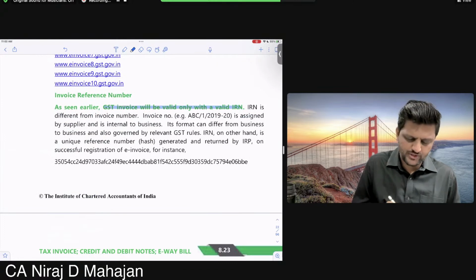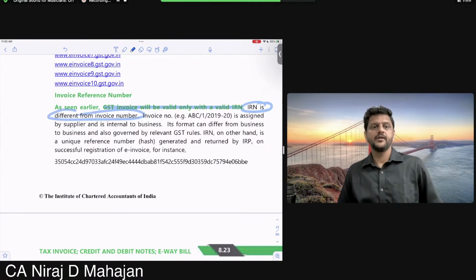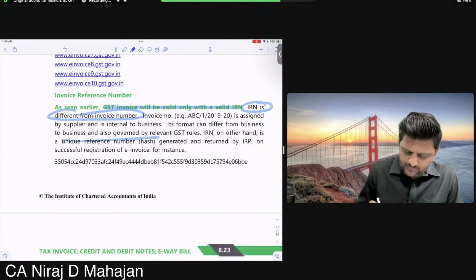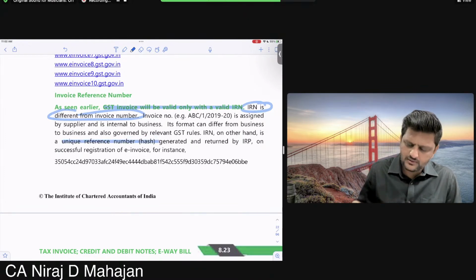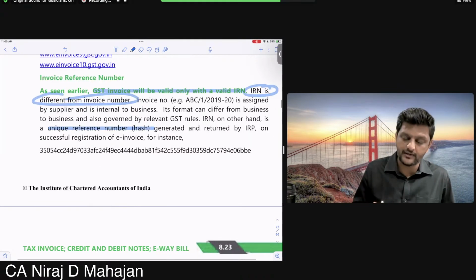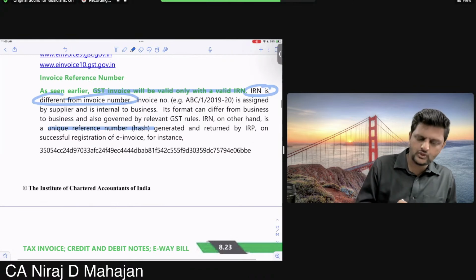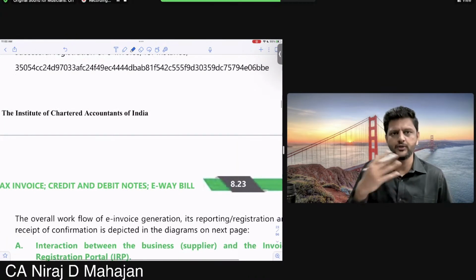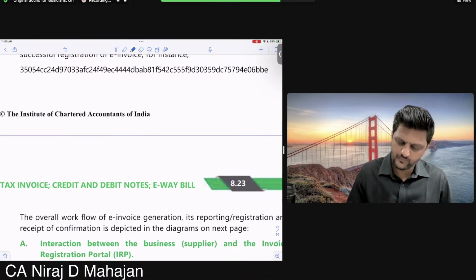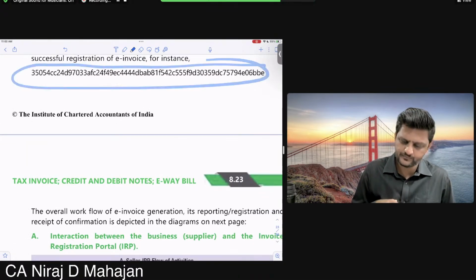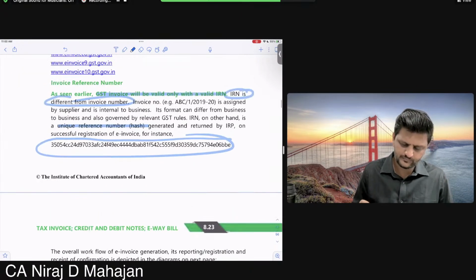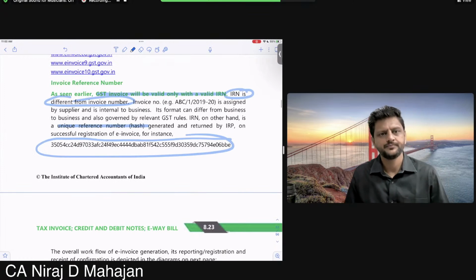IRN is much different from the invoice number. It is not an invoice number, children. It is a unique hash. It is also called a hash. Unique reference number or hash. Look at this. This is an example of an IRN. This will be impossible to copy, or you can say duplicate. Done till here, all of you?